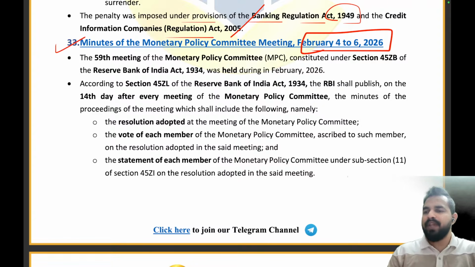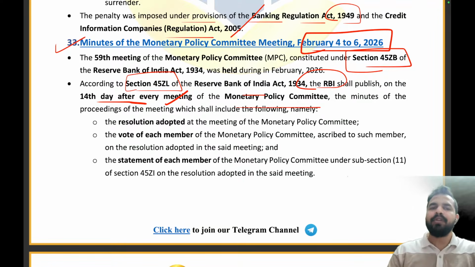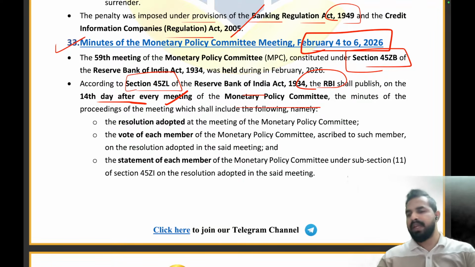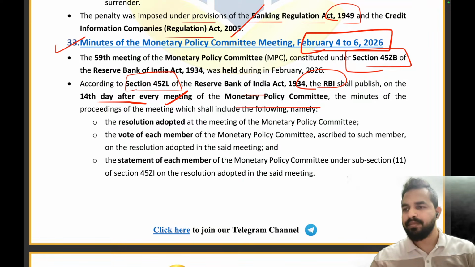So under which section does the RBI have to provide the minutes of the monetary policy committee meet? That is under section 45ZB of the RBI Act 1934. The monetary policy committee meet takes place, and under section 45ZL of the RBI Act 1934, RBI is supposed to publish on the 14th day after every meeting of the monetary policy committee the minutes of the proceedings of the meeting. Clear, everyone?